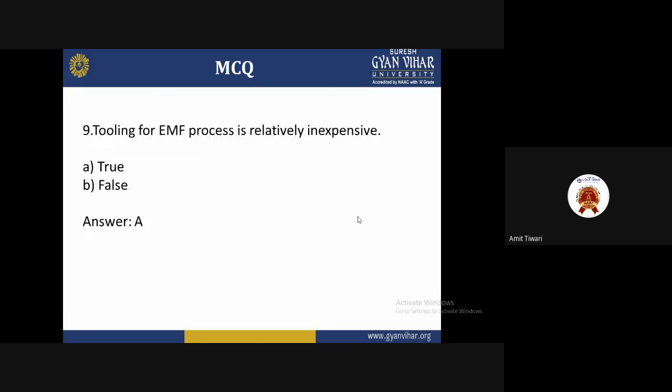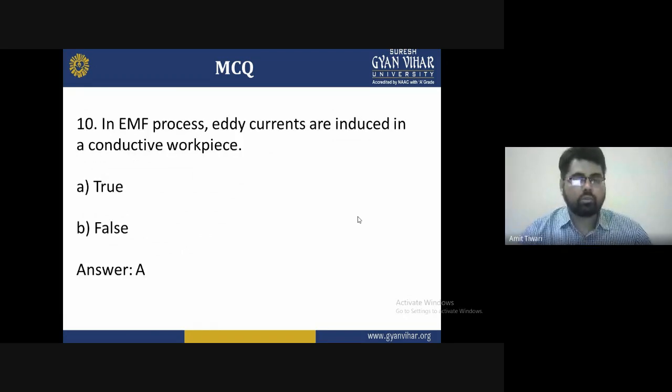Ninth: tooling for the electromagnetic process is relatively expensive. A is true, B is false. The correct answer is A. Yes, A is true, tooling for the electromagnetic process is relatively inexpensive. And the last question, 10: in the electromagnetic forming process, eddy currents are induced in a conductive workpiece. Options are A true, B false, and the answer is A, true.